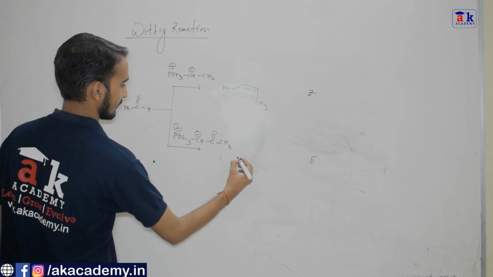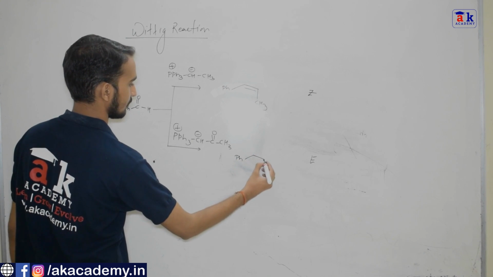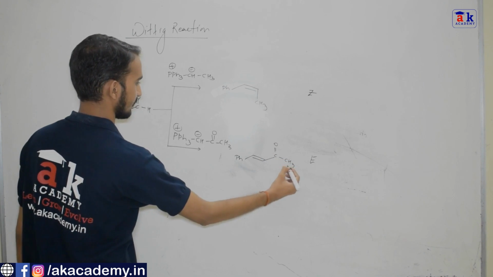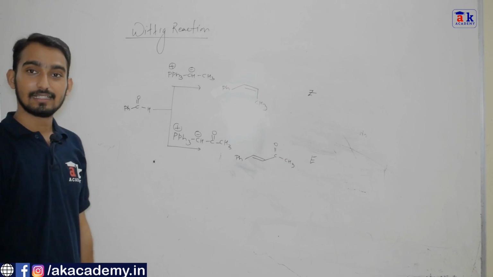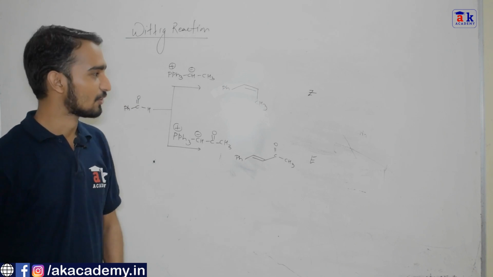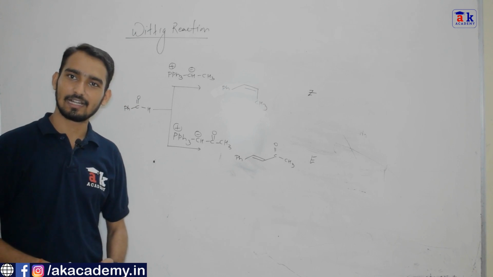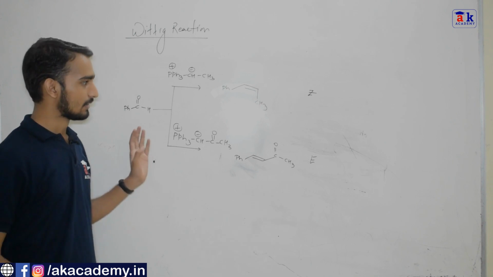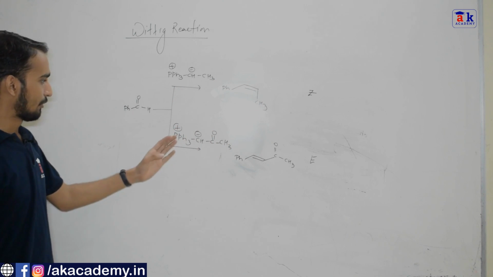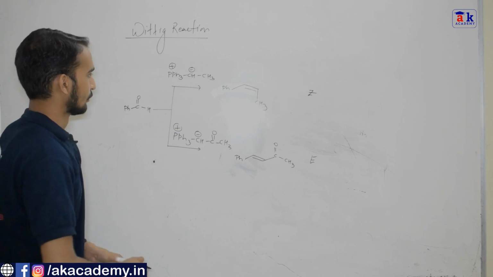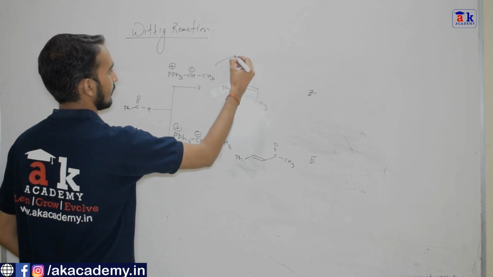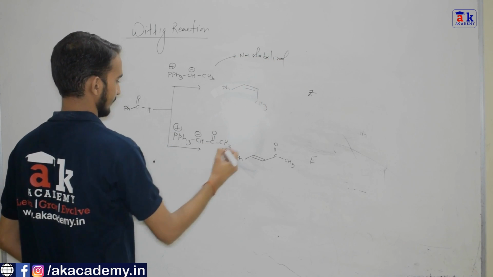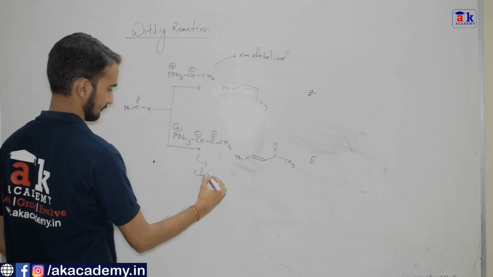The product you will get is Ph, CH double bond CH, CO CH3. You can see it is an E alkene. Basically, it is a trans alkene. So you can see the stereoselectivity of the Wittig reaction purely depends on the stability of the ylide. When you have a non-stabilized ylide, you get Z alkene, and when you have a stabilized ylide, you get E alkene. So this is basically a non-stabilized ylide, and this is a stabilized ylide.